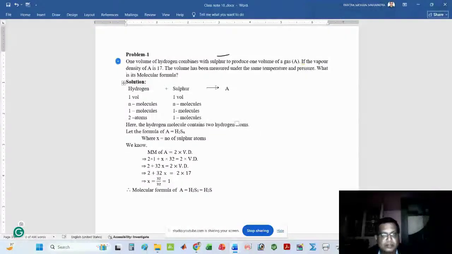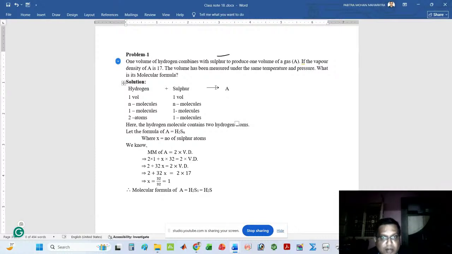Actually, what is the problem here? There is a slight problem in the question. One hydrogen combines with what?